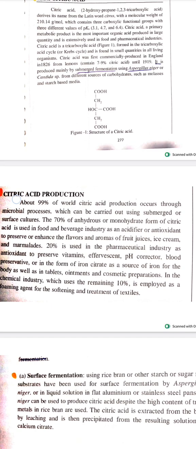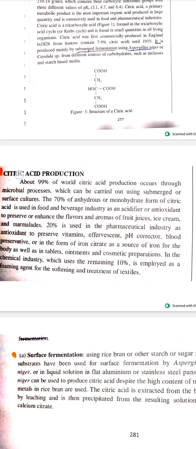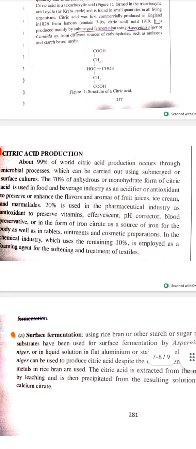Citric acid production. About 99% of world citric acid production occurs through microbial processes, which can be carried out using submerged or surface culture. 70% of the anhydrous or monohydrate form of citric acid is used in the food and beverage industry as an acidifier or antioxidant to preserve and enhance the flavor and aromas of fruit juice, ice cream, and marmalades. 20% is used in the pharmaceutical industry as an antioxidant to preserve vitamins, as a pH corrector, bulk preservative, or in the form of iron citrate as a source of iron for the body, as well as in tablets.